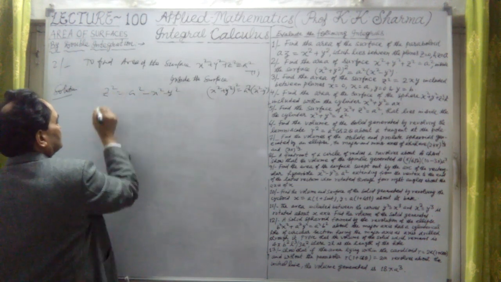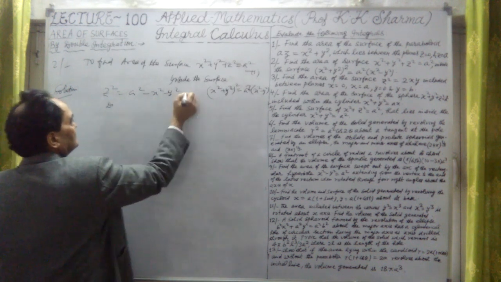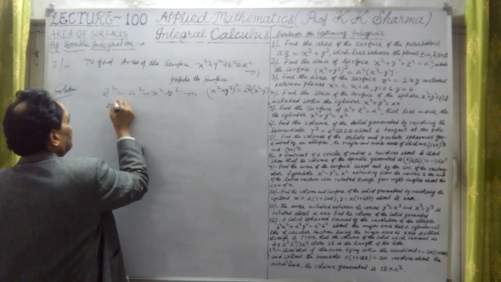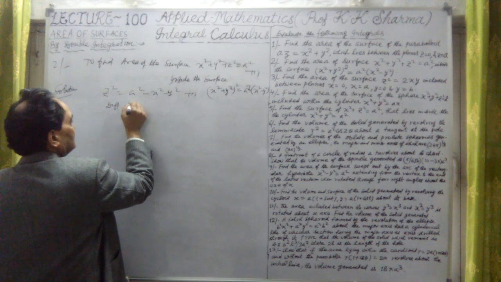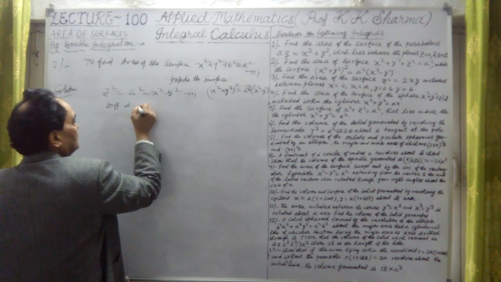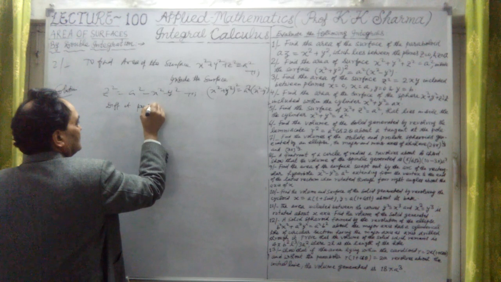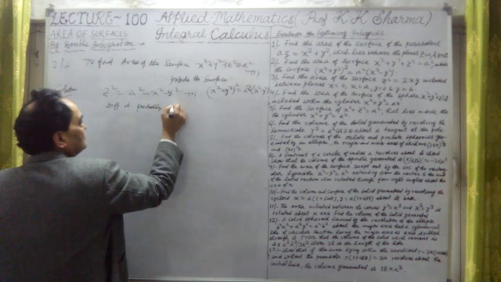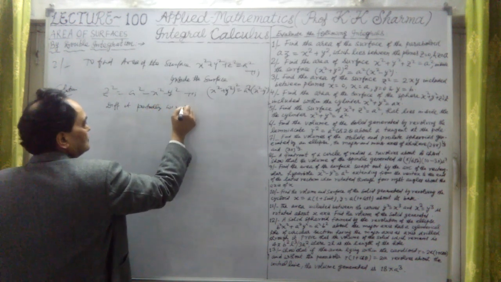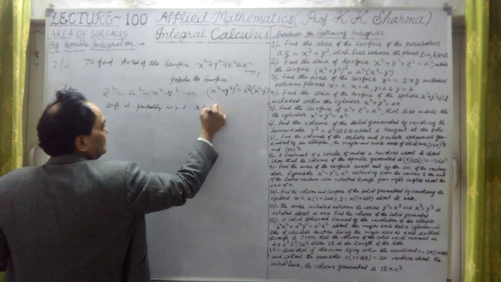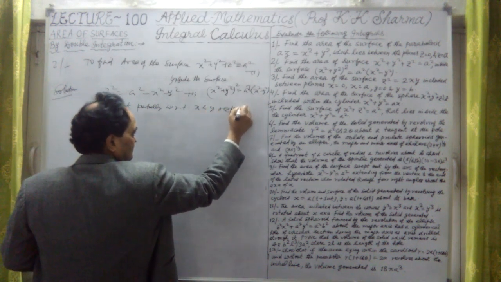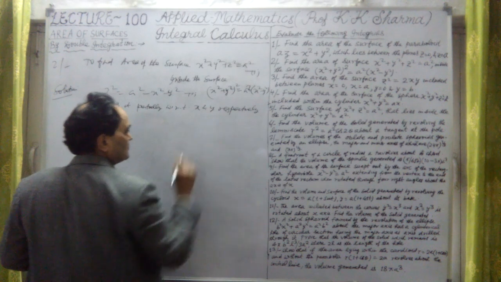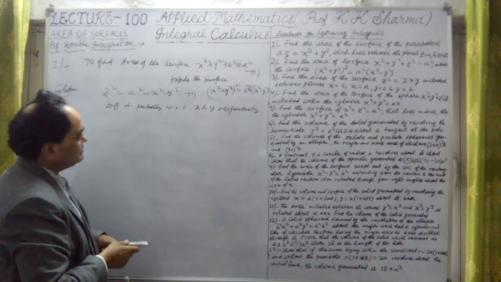Differentiating it partially with respect to x and y respectively.